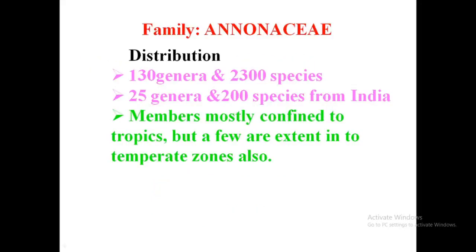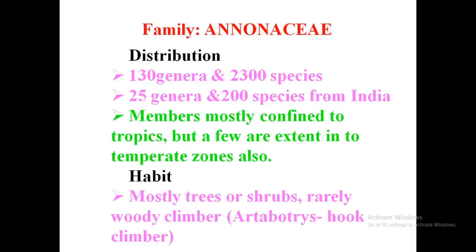So where are these members distributed? Usually there are 130 genera and 2,300 species all over the world, and in India there are 25 genera and 200 species. These members usually occur in the tropical regions. The temperate zone also you can see. Now what is the habit?